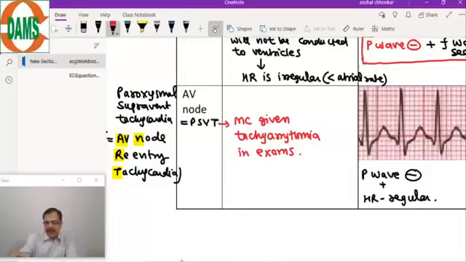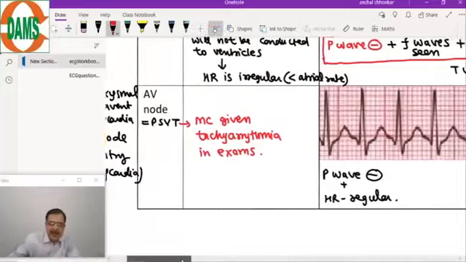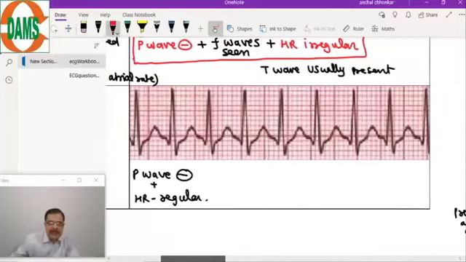Now the second one is that the velocity of each re-entry cycle is constant, so the heart rate is regular in this condition. And visualize this ECG, because you will be getting this in your exams. This is the typical ECG of PSVT. Here you can see the P wave is not seen, and what is seen in between?